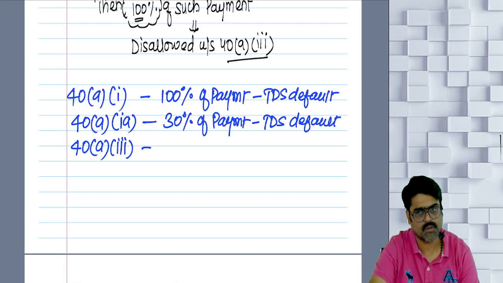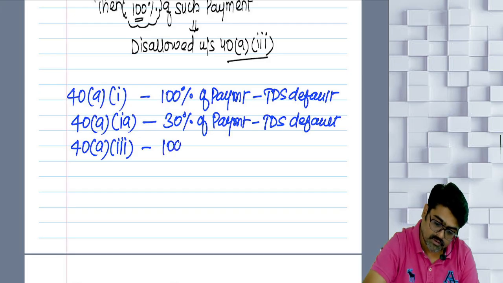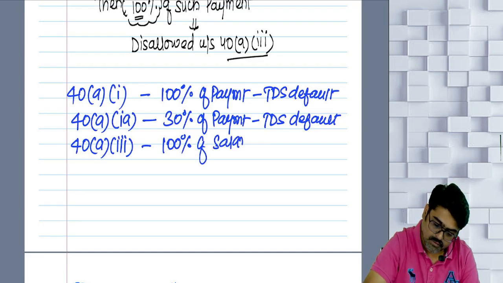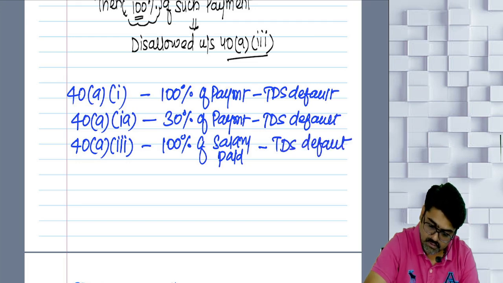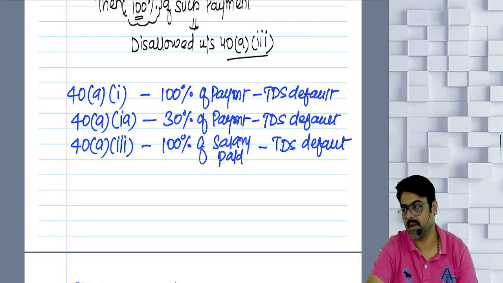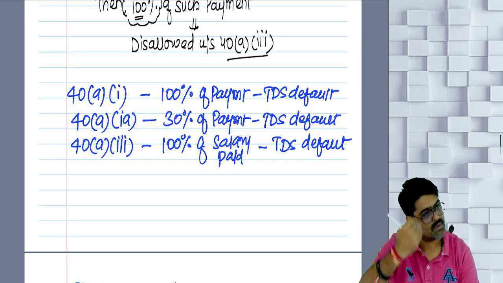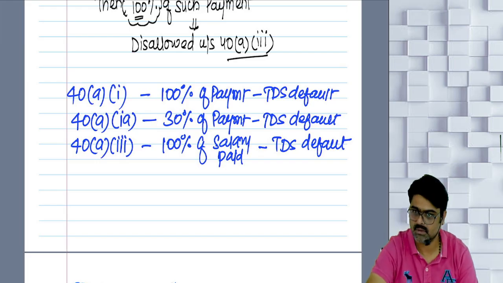You committed TDS default on salary payment also. Then 100% of such salary payment on which TDS default was there, yes or no? That 100% of that salary paid will be disallowed. And later on, if you rectify your mistake, then also this will not be allowed. Once disallowed, always disallowed. Understood?